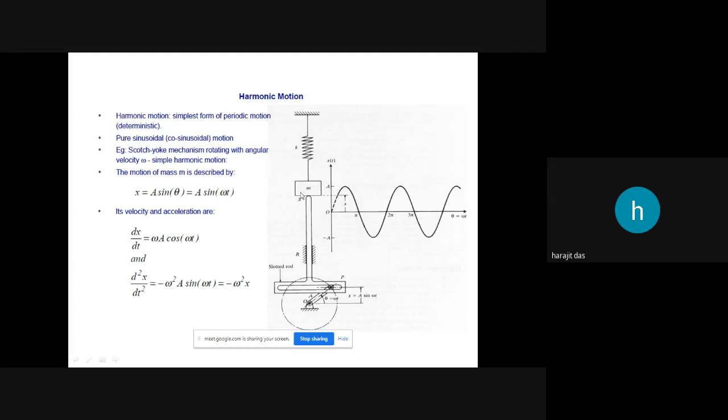So what we will actually be concentrating on is the spring mass system. To understand its motion, it is connected to this type of rotational system. If you interconnect these two systems, because of this longitudinal motion with respect to this O, let's say this is the OX line, the equilibrium or mean line, when the mass is moving up and down, the same crank is rotating